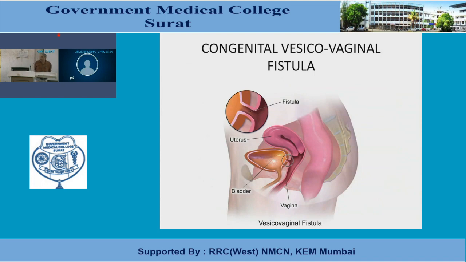Same thing in the female, a congenital vesicovaginal fistula. Here the urinary bladder is communicated with the vagina. You can see in the figure. At this moment, it would be somewhat tough for you people to understand the logic behind this. I will explain the logic with the development of the female reproductive system. But just remember here the role of the paramesonephric duct.